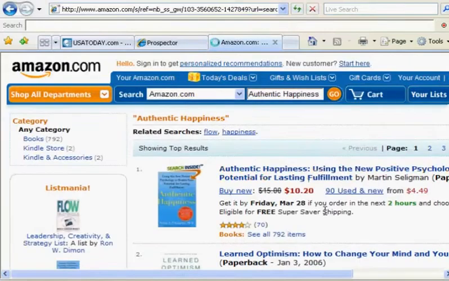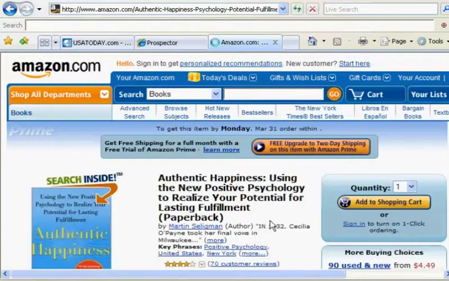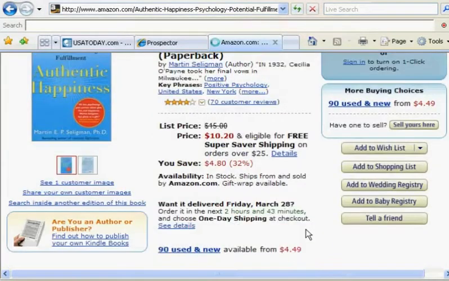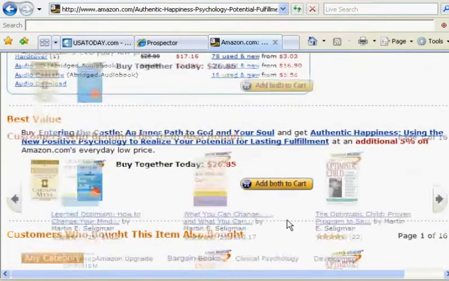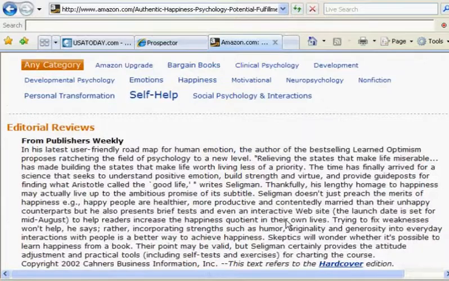So wait for Amazon here. The Amazon page has the author and all the information. Scroll on down, maybe read the editorial reviews. So I'm going to read this.